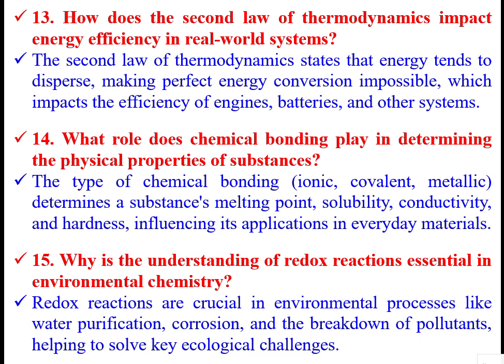So, what is the role that chemical bonding plays in determining the physical properties of substances? The type of chemical bonding, whether ionic, covalent, or metallic, determines a substance's melting point, solubility, conductivity, hardness, and influences its applications in everyday materials.